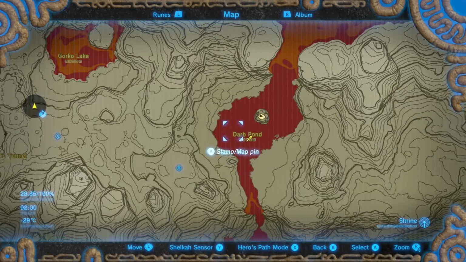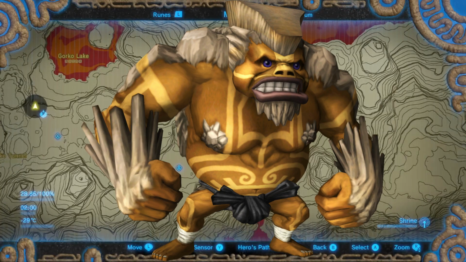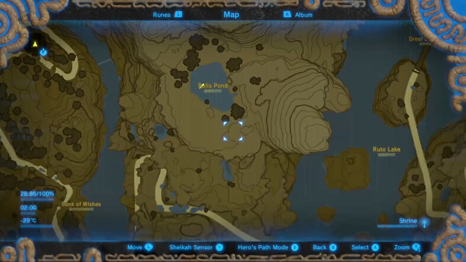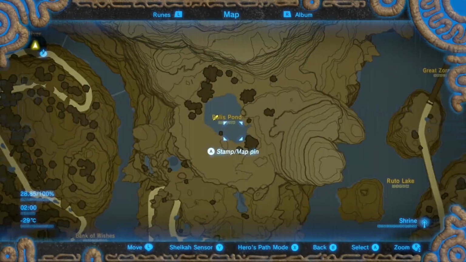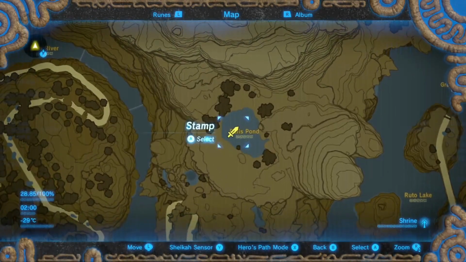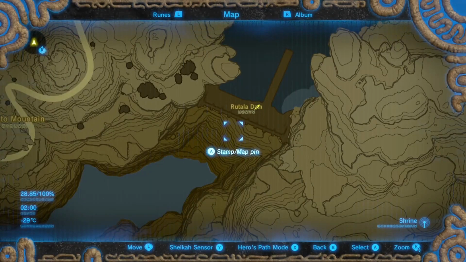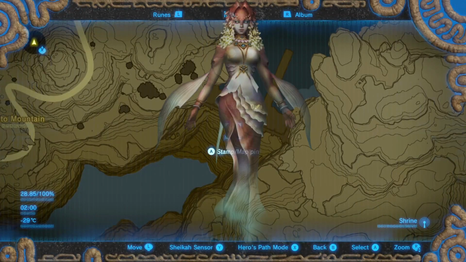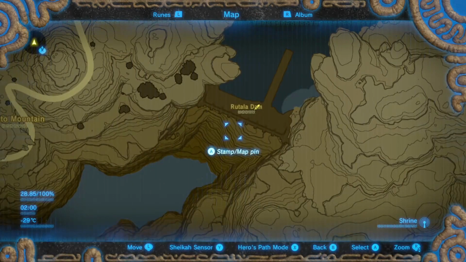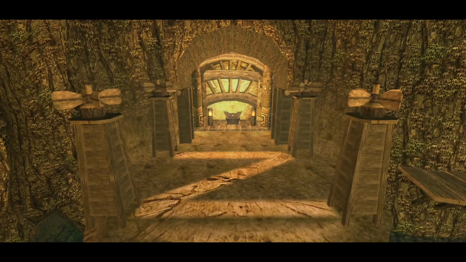On Death Mountain you can find a pond called Dar Pond, which in itself is a reference to Darbus, who is also the second boss of Twilight Princess. Near Zora's Domain there is another pond. This one is under the name Ralis, which is a reference to Prince Ralis. There is also a dam nearby that is named Rutala Dam, which is most definitely a reference to Queen Rutella from Twilight Princess. However, these were just small references to characters. They are not substantial enough to be called evidence.